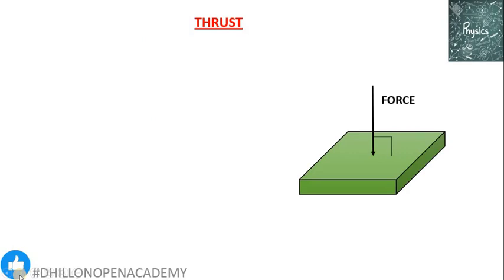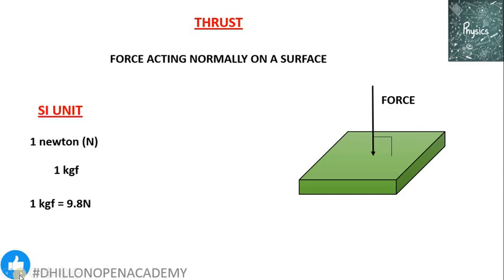First, a few basic definitions. First is thrust. Here you can see that a force is acting on a horizontal surface at right angle. This force which acts at right angle, or perpendicular, or normal to the surface, we call the thrust. So if a force acts at an angle on a given surface, we will not call that thrust, we will simply call it a force. Thrust is only that force which acts at right angle to the surface.